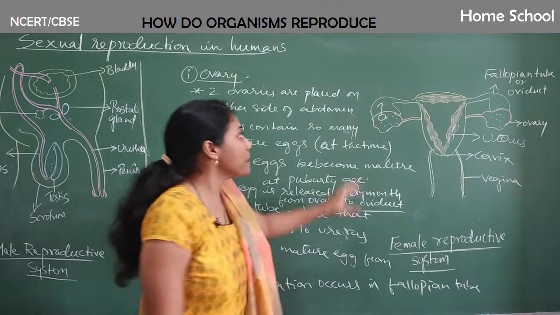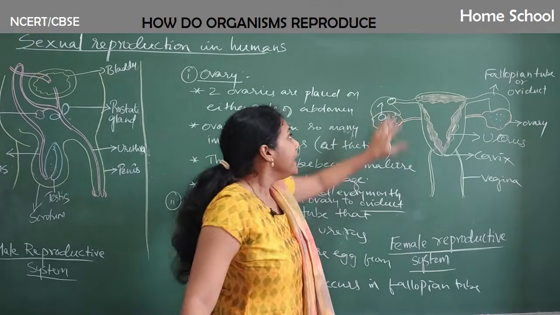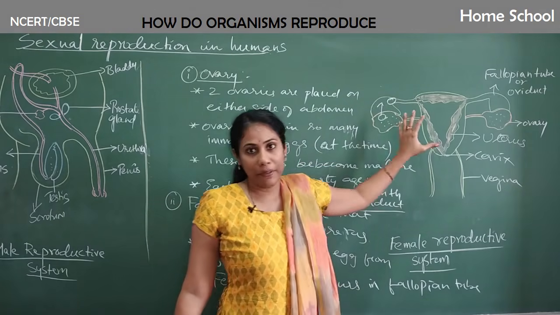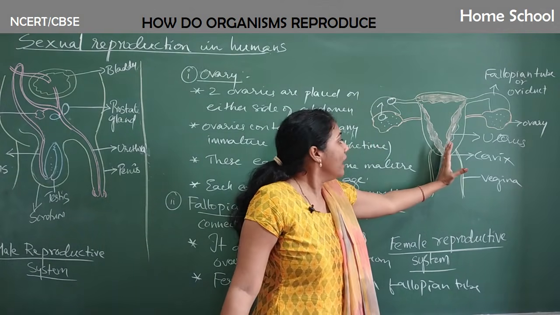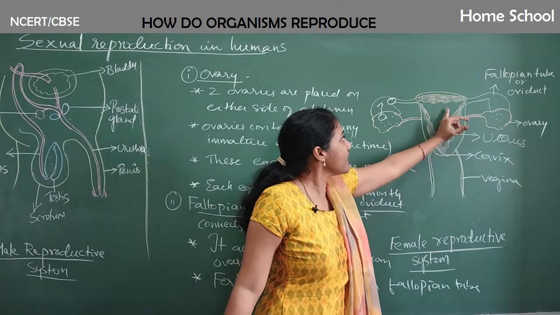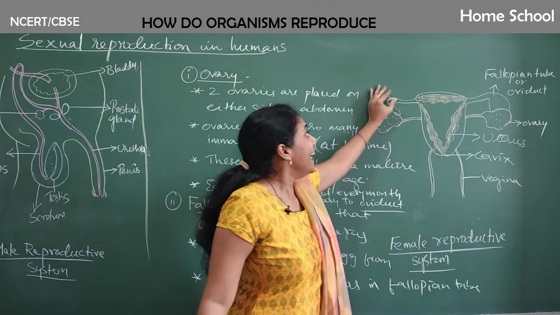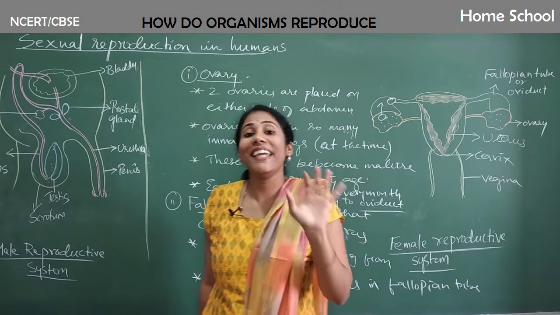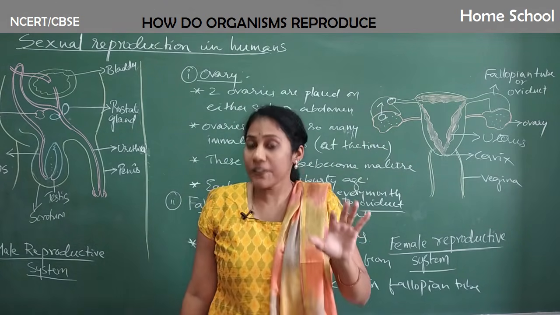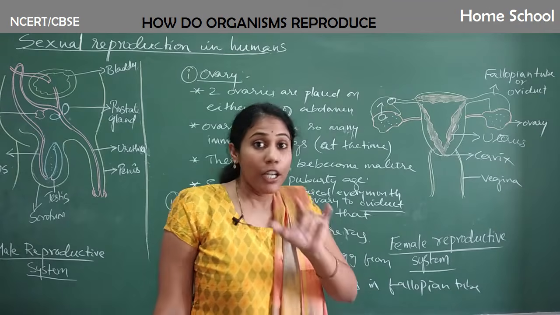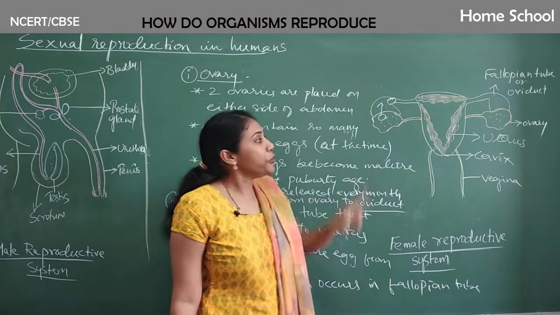Okay, that means the sperm comes and meets the egg. The egg now goes to the fallopian tube. It waits for the sperm to come for the fusion, right? So the sperm comes through the vagina and it travels through the cervix and it goes to the fallopian tube, and there it meets the egg, and here the fusion of egg and sperm takes place. Okay, and this is what we call fertilization, isn't it? So fertilization occurs in the fallopian tube.